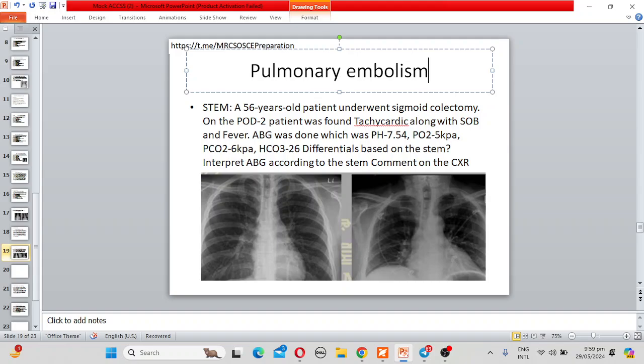Most commonly it is caused by dislodgement of thrombus from the peripheral vascular area, like DVT, deep venous thrombosis in deep veins of the calf, and also sepsis, DIC, and long bone fracture with fat or air embolism. Also infective endocarditis, IV drug abusers, amniotic fluid embolism, and atrial fibrillation. These are all the causes of pulmonary embolism.